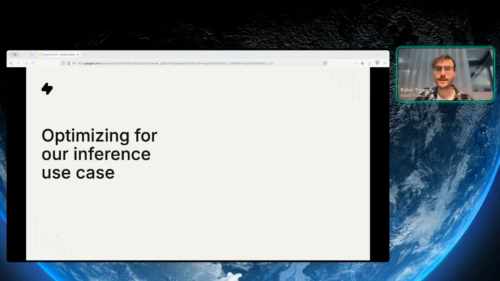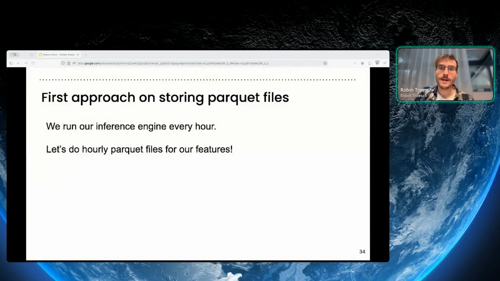And now let's quickly talk about how we optimized our query for our inference use case, which will run every day, every hour, even more than every day. So our first approach on storing Parquet files: we run our inference engine every hour. So we thought, okay, let's just do hourly Parquet files for our features.